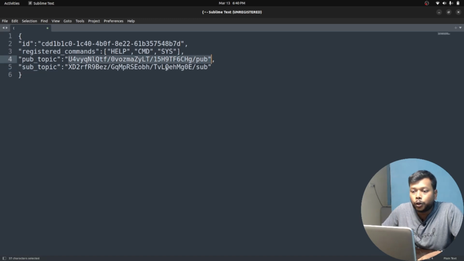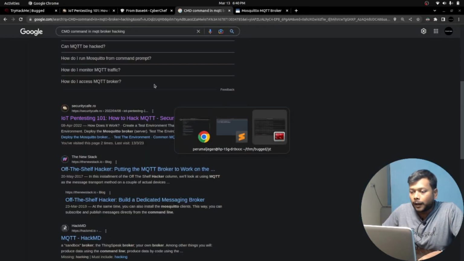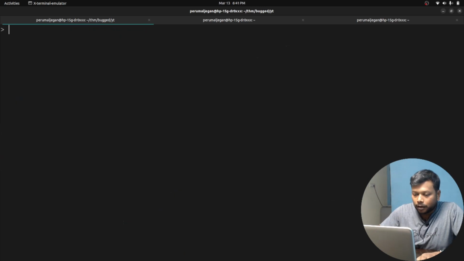We are going to use these topics in a while, and also this ID. And before that, the CMD, sys, and help were very useful, especially the CMD. It is going to help us execute commands on that MQTT broker. I'll show how it can be done. Let me get into this.